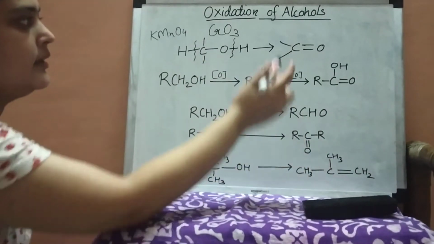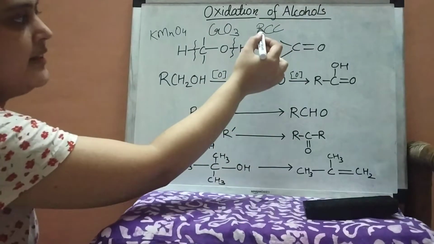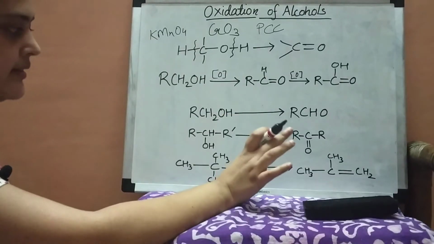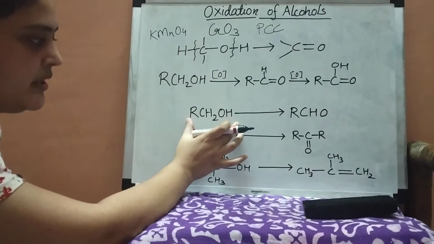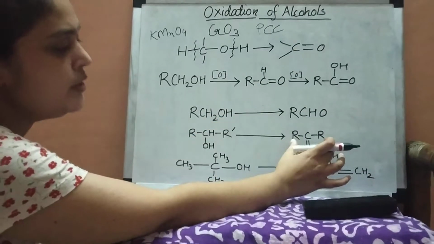Also the PCC reagent. What is it? Pyridinium chlorochromate. So this also does the same: it changes the primary alcohol to aldehyde and secondary alcohol to ketone.